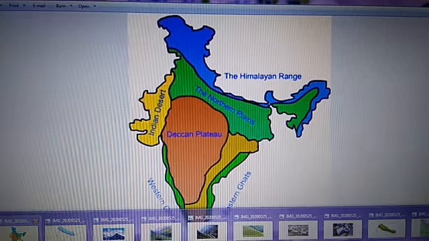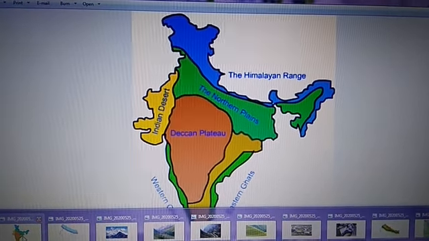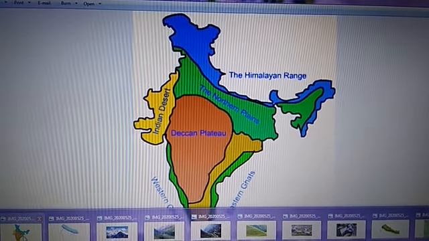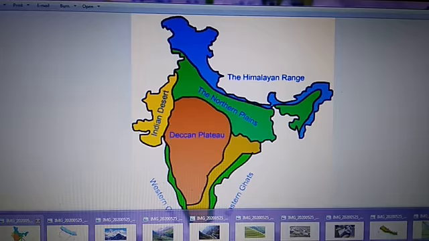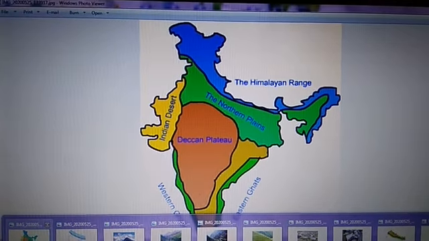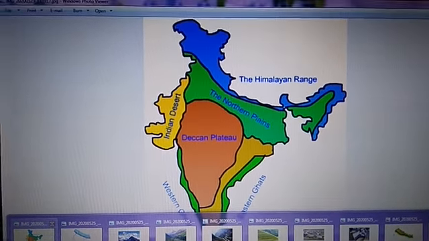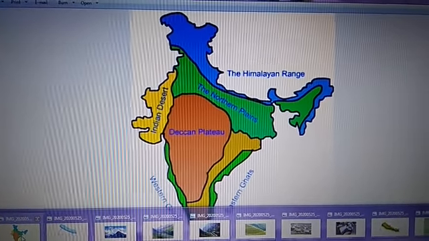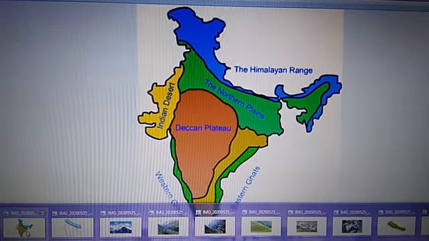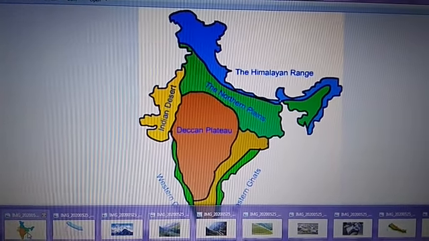In our previous chapter, we have learned about the 6 different landforms that we can see in India. We have first of all the mountainous region, the Himalayan range. We have the northern plains.